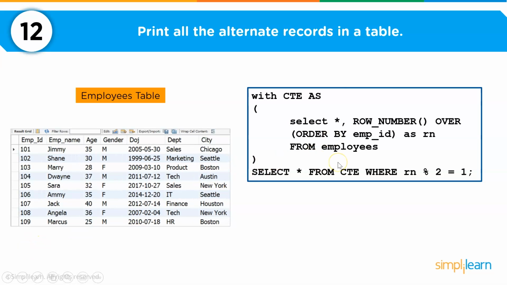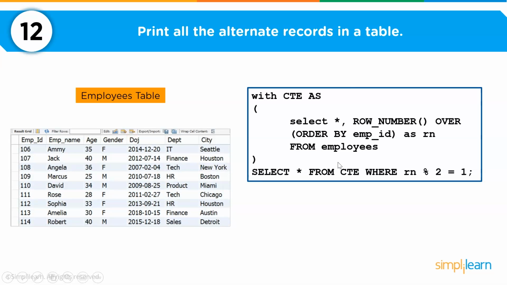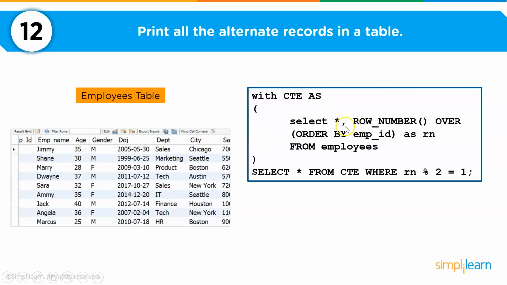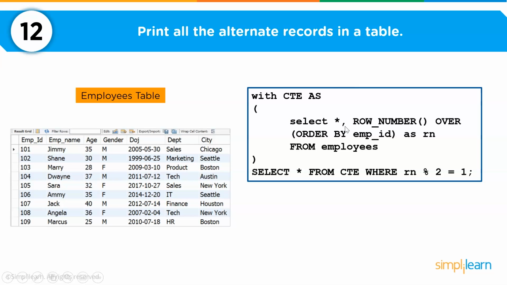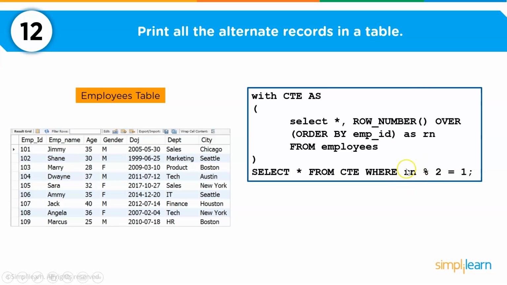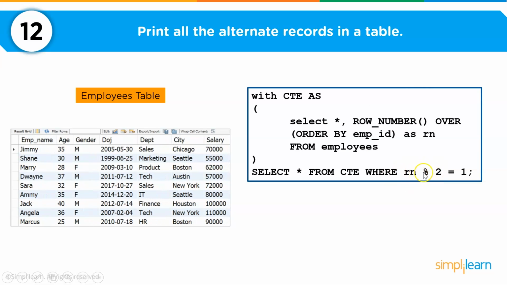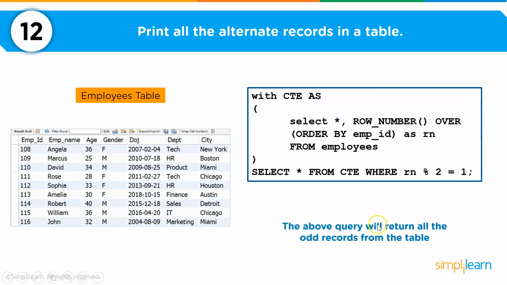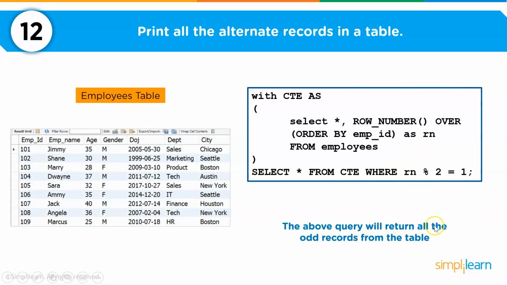So before that, let me explain. I am using a few new functions such as row number. This will create a row number for each of the rows or the records present in my table. And then from this CTE I am going to use my filter clause or the where clause, where rn, which is row number, percentage 2 equal to 1. So this will return only the odd records from the table. Let's see how to do it.